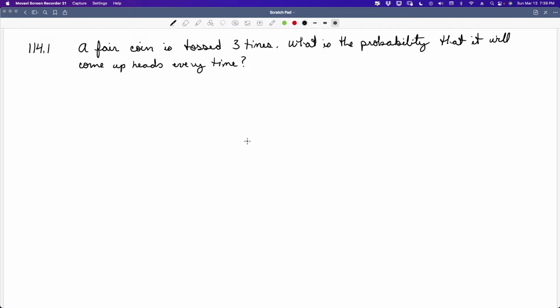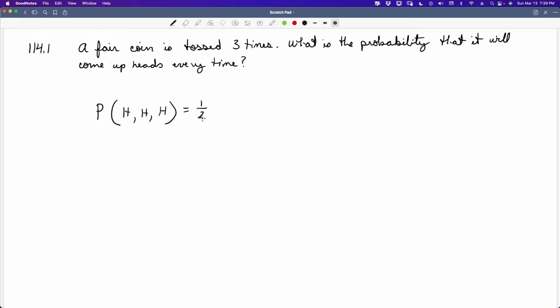All right, our first problem says, a fair coin is tossed 3 times. What is the probability that it will come up heads every time? So you have to ask yourself, if it's tossed 3 times, that was what we just got through talking about. We want it to be heads every time. Does that change based on what we want? Because the last time we wanted heads, tails, tails. Is our probability going to change because what we've desired changes? Well, let's find out.